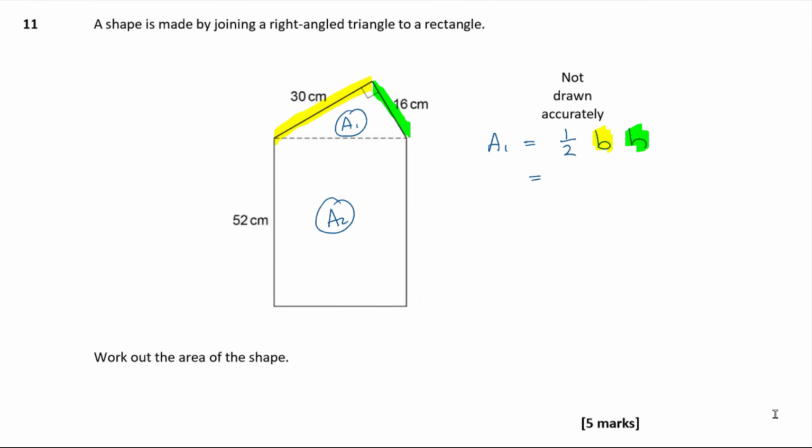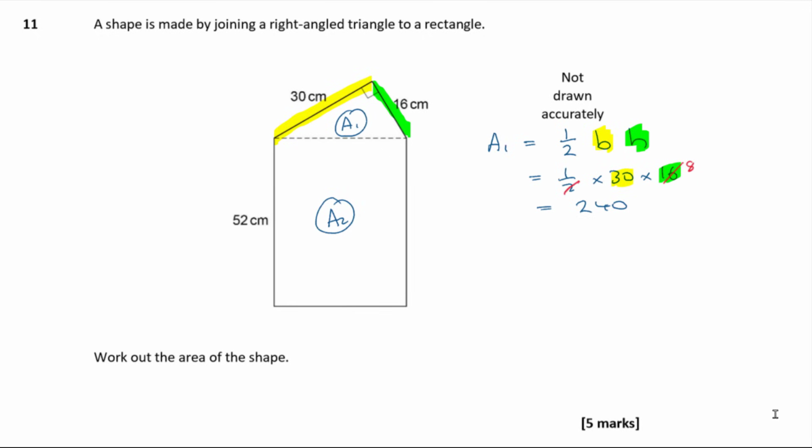So then that is going to be a half times 30 times 16, just subbing those values into my equation, and then half of 16 is 8, and 8 times 30, 3 8s are 24, and a 0, that's 240, isn't it? So that's going to have an area of 240 centimeters squared.